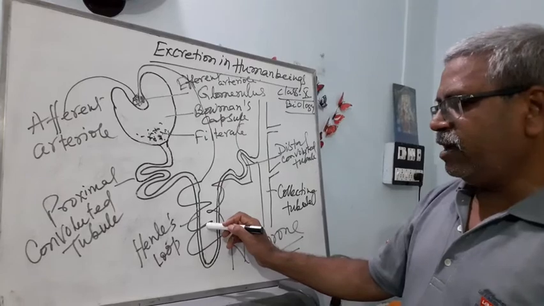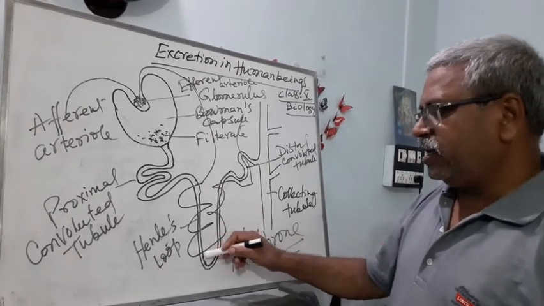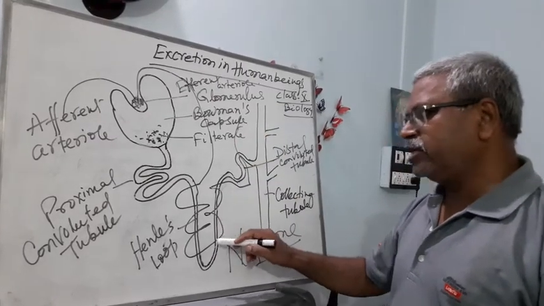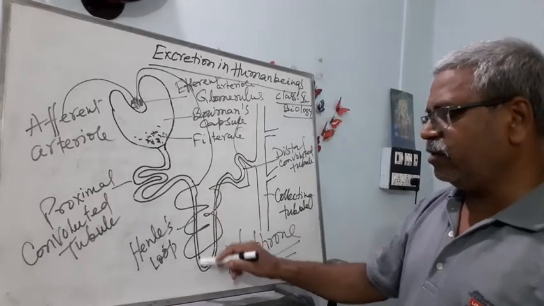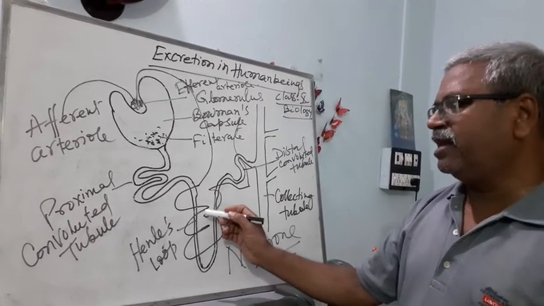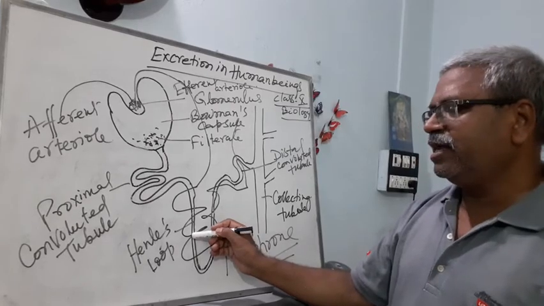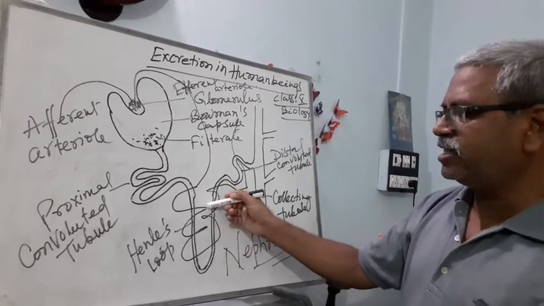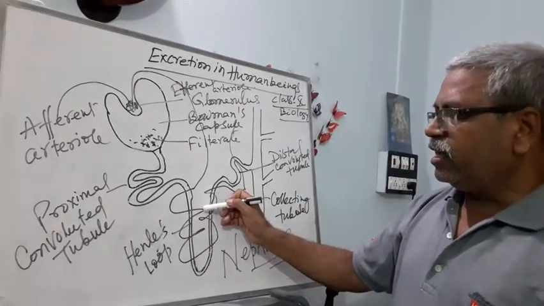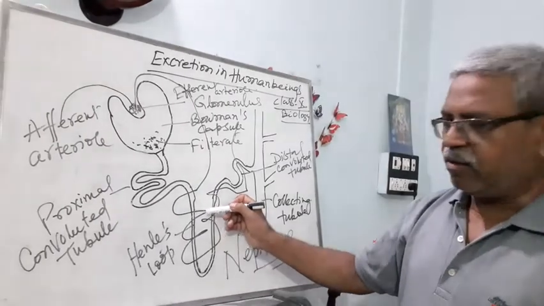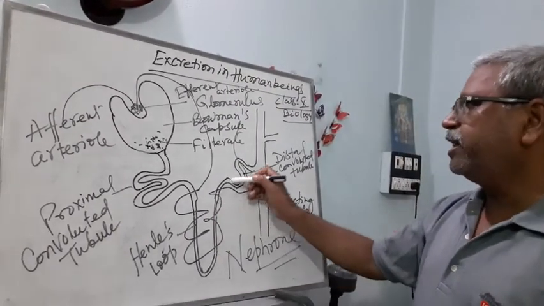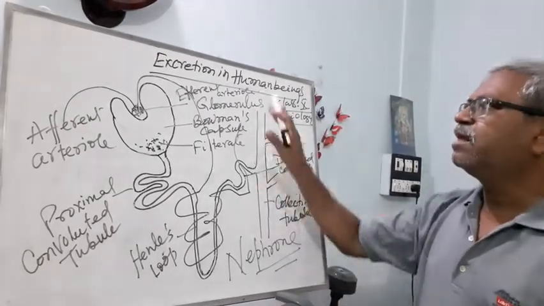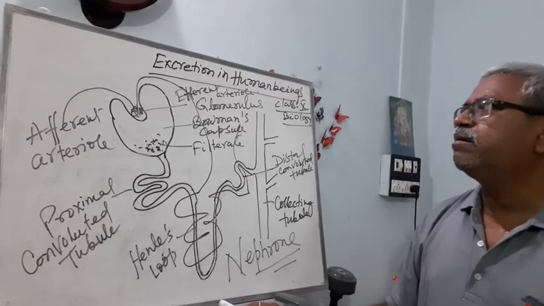Since the peritubular structures are in contact with the nephron, some materials are diffused from the loop of Henle into this peritubular structure, and some materials, such as urea and potassium, are secreted into the tubule, and thus it is passed out. This is the functioning of excretion in the nephron.